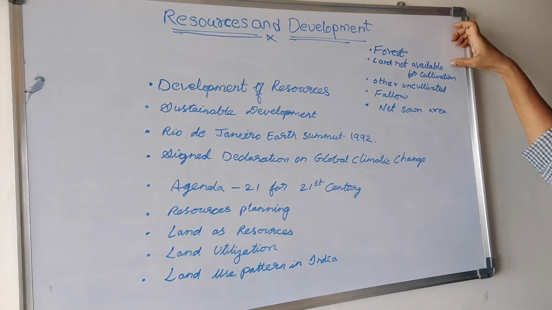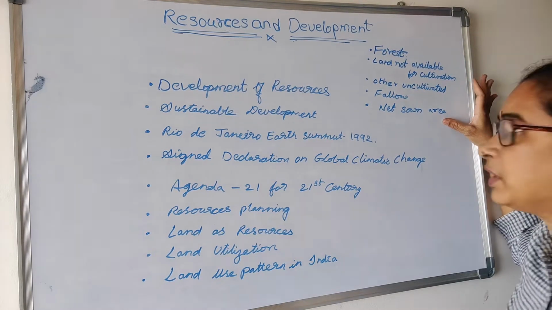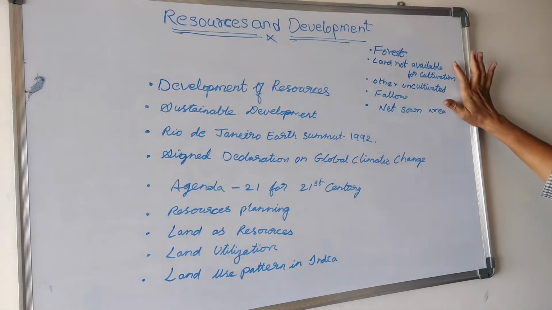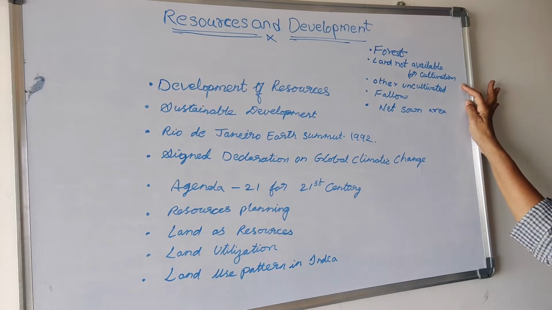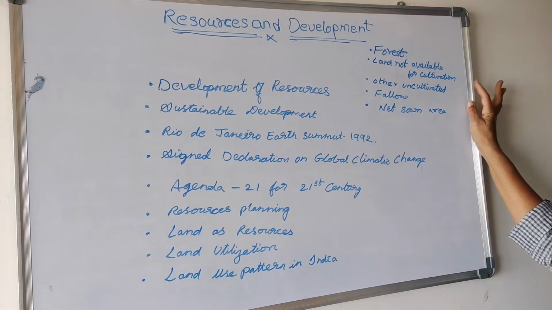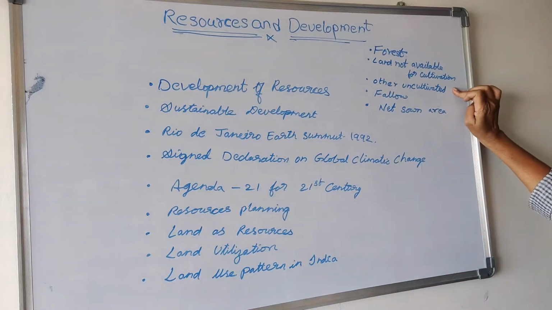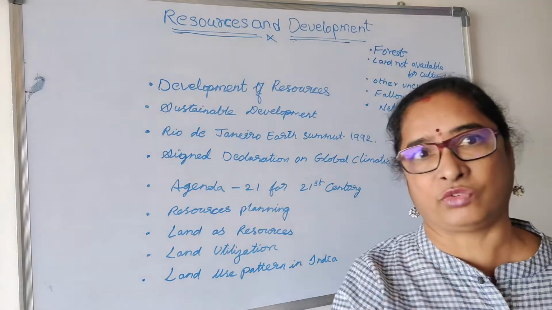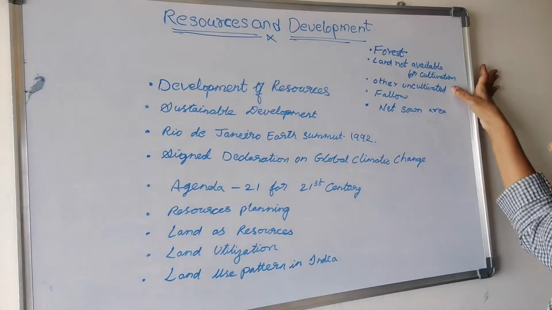Forest land, land not available for cultivation, other uncultivated land, fallow land, net sown area. Coming to forest land, the land which is under the forest is known as forest land. Land that is not cultivated means barren land, waste land. We can also say land put to non-agricultural purposes, that is for building purposes. And coming to other uncultivated lands: lands which are uncultivated, permanently used for pasture, grazing grass for the animals. Those lands are known as other uncultivated lands.